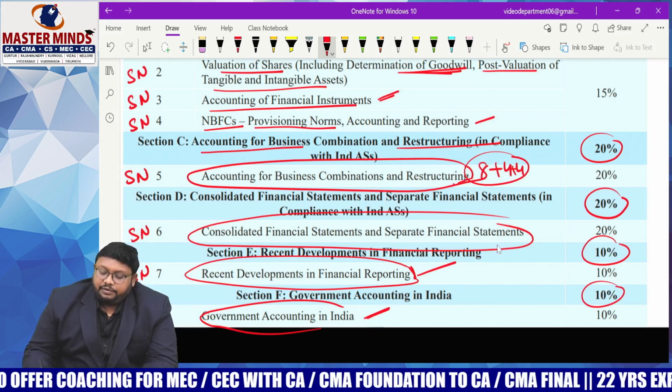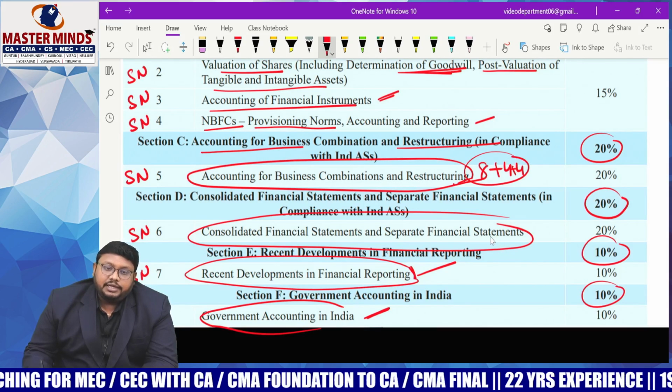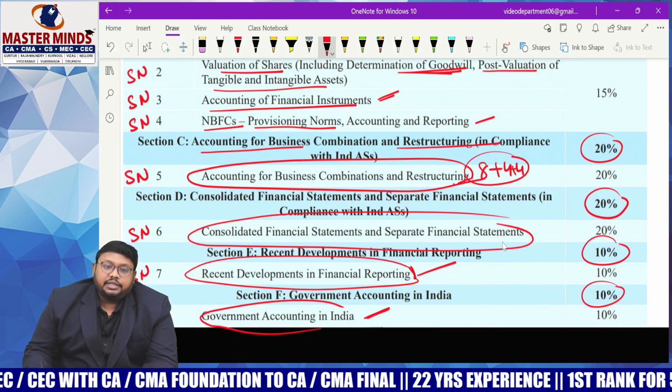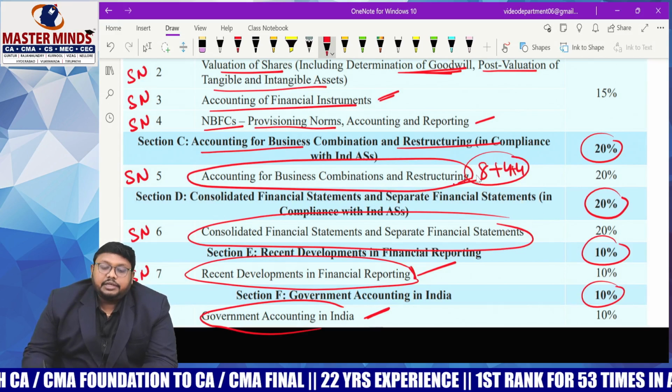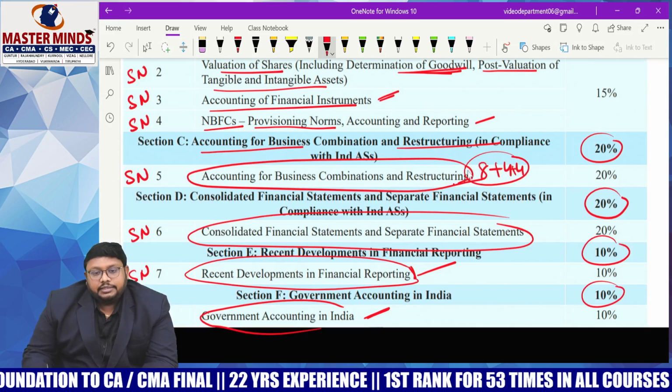While coming to consolidated financial statements also, we have the comprehensive models, which include all the adjustments. If they ask the same for a 12 marks question, they can ask you a lot of adjustments out of it. And while preparing business combination, you have to concentrate on internal reconstruction also.